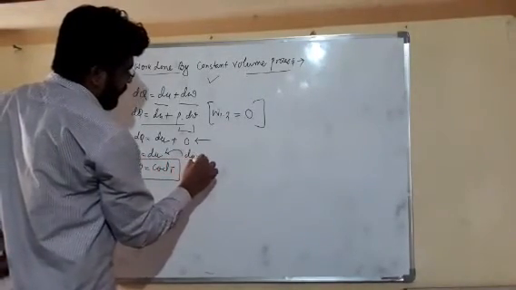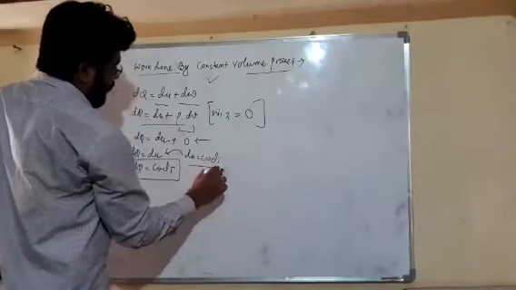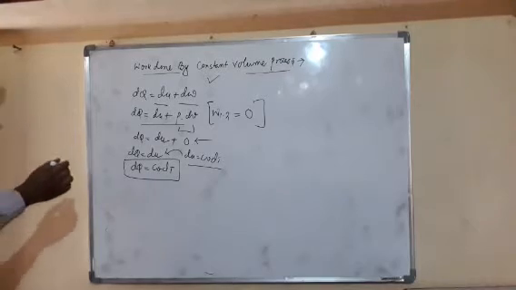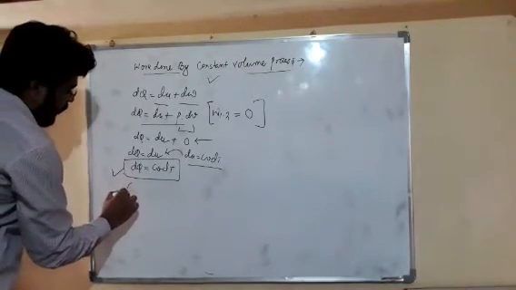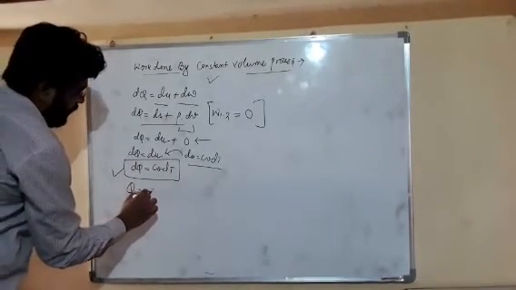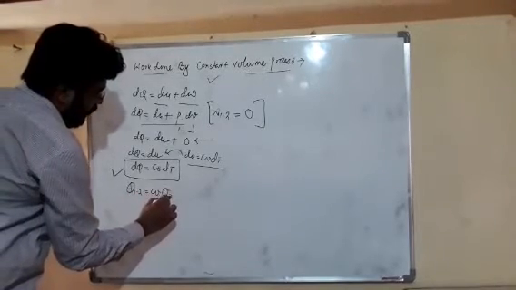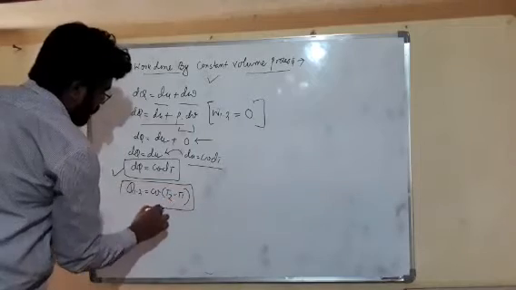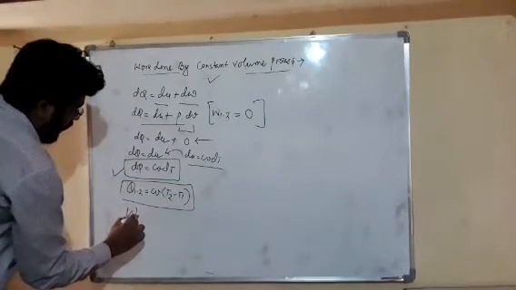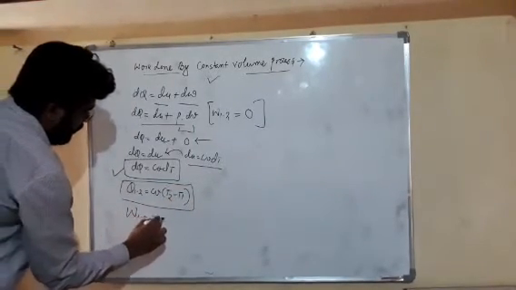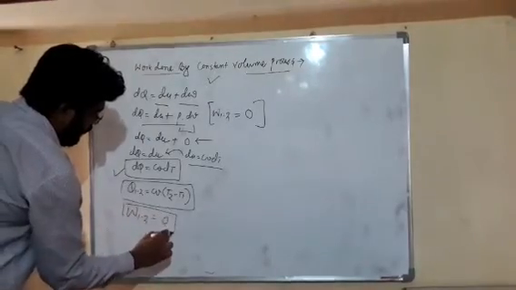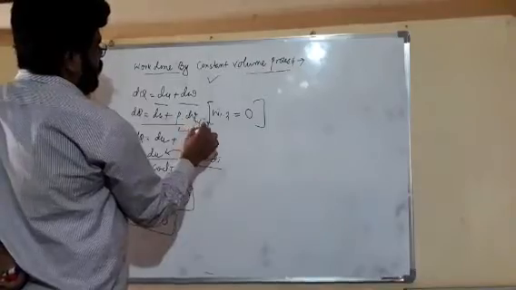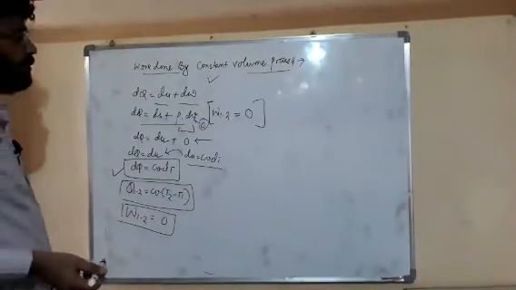So in case of our constant volume process, heat transfer q1 to 2 is equal to cv times t2 minus t1, and our work transfer from 1 to 2 is equal to 0, because in pdv the change in volume is 0, so work transfer is also 0.